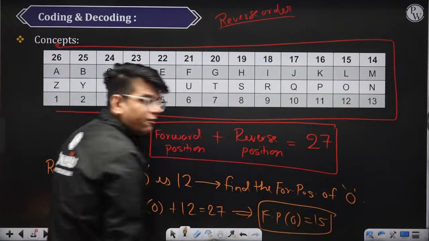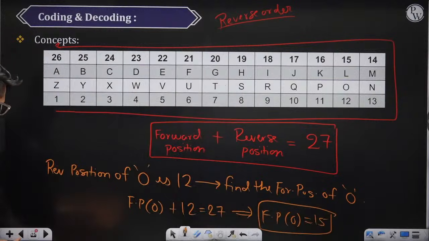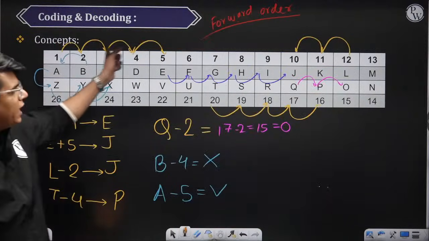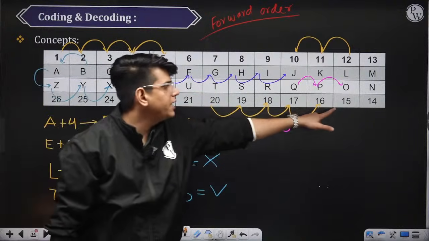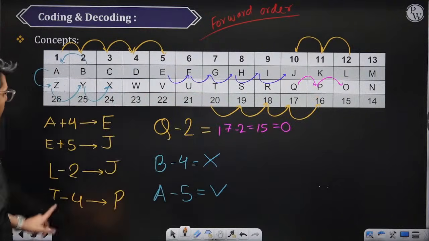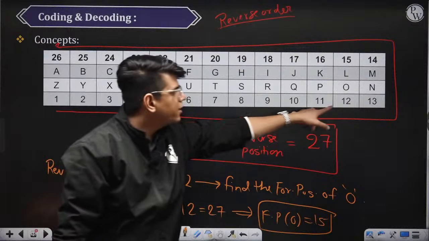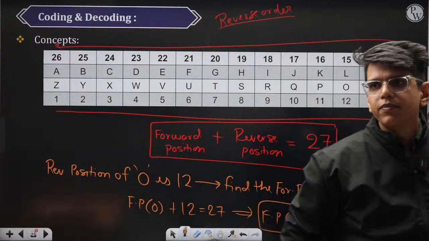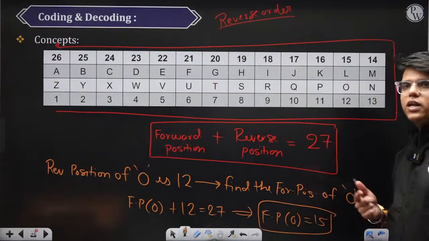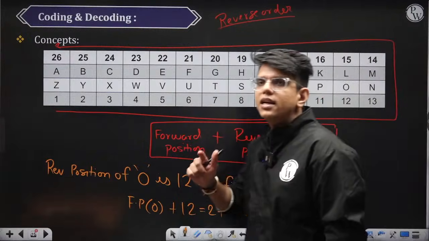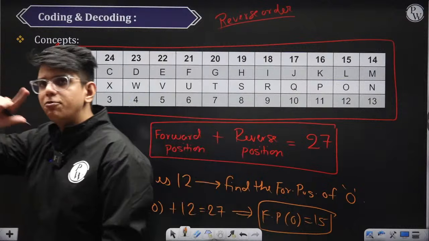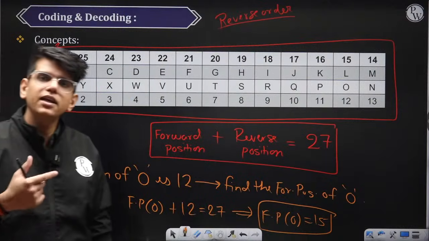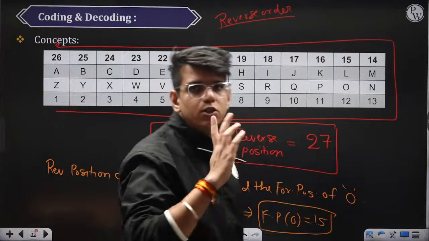We have already seen the forward position here. When going from A to Z, O comes at 15th position, right? And when going backwards, O comes at 12. The sum of both the positions is nothing but 27, right? So sometimes in coding and decoding, they can use the positional value in the forward case, and sometimes they can use the reverse positions also.